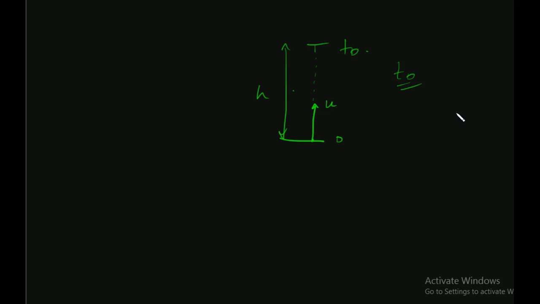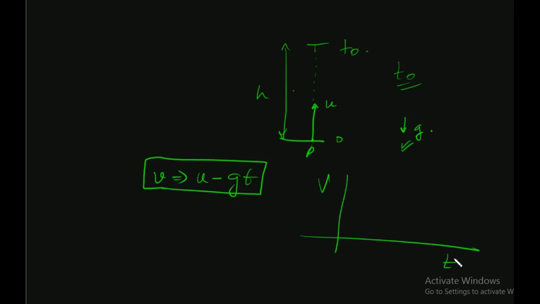First of all, we have to take many things into account. First is that there is downward acceleration g working on the particle. So obviously when we throw the particle from the point P, its velocity will get reduced. So the final velocity will be u minus gt from the first equation of motion. Since u is constant, the slope is only minus g, because dv by dt equals minus g. This means acceleration is minus g, as we told earlier.